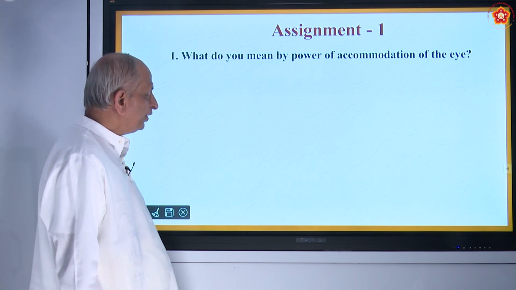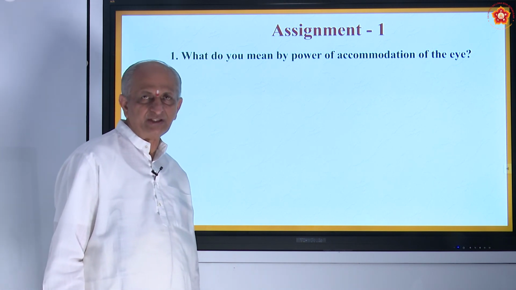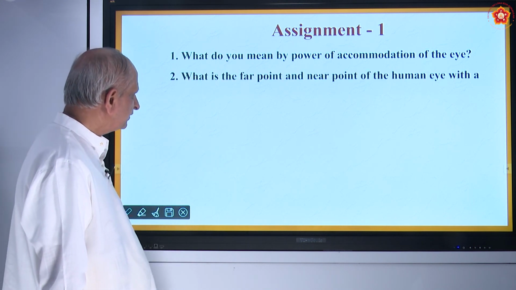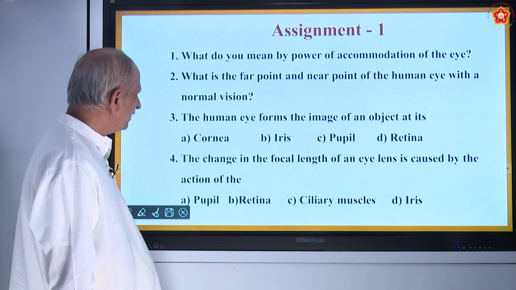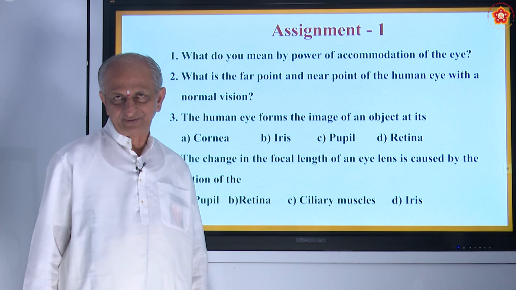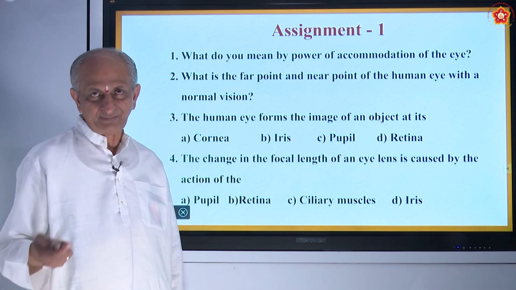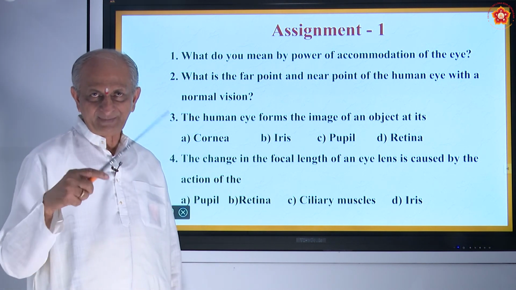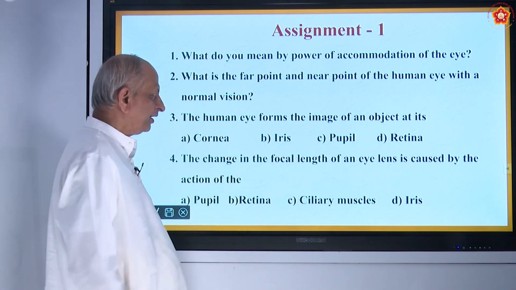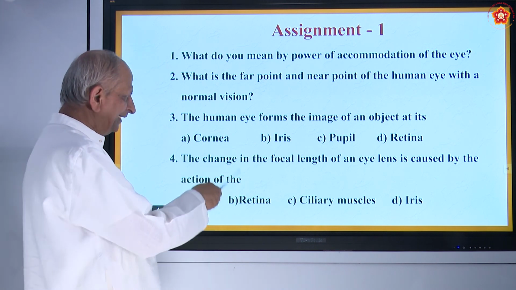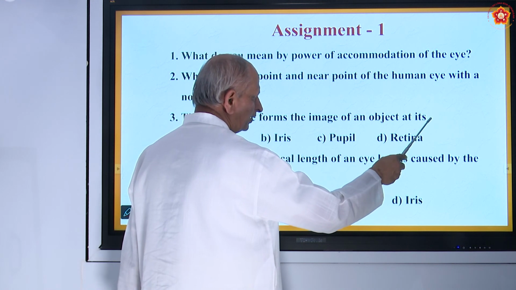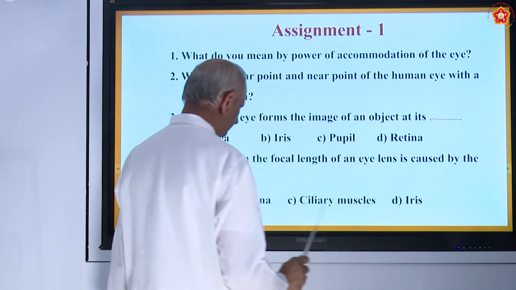First question, what do you mean by power of accommodation of the eye? Second question, what are the far point and near point of the human eye, with normal vision, meaning youngsters, adults? Of course, it varies from child to aged people. Aged people will have a different thing. We are referring to normal vision for ordinary persons. This is a multiple choice question. So here you have to write answers, subdivisions, right?